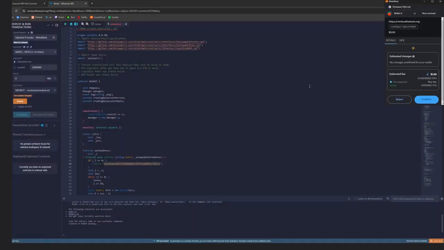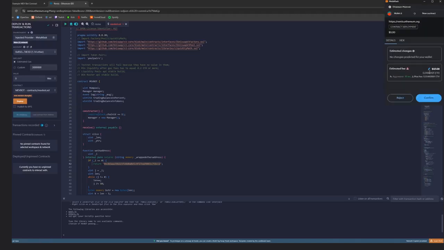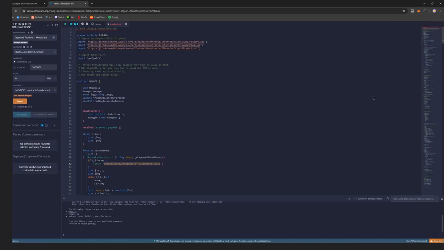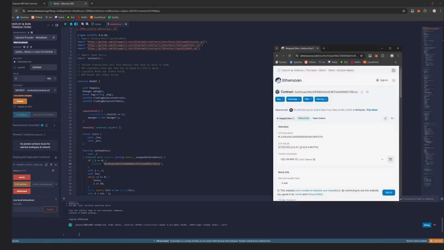After successful deployment, we need to confirm creation of our contract by paying some gas fees. I would definitely recommend to use aggressive option for gas to deploy the contract because the difference in Ethereum is very small, but the transaction performs way faster. Since our contract was successfully deployed, go to Deployed Contracts and copy your contract ID. Go to Etherscan and paste your transaction ID into the search field. Here you can see that the contract was created successfully.